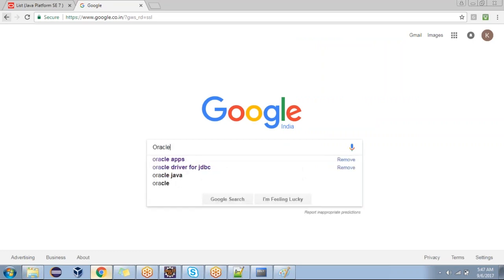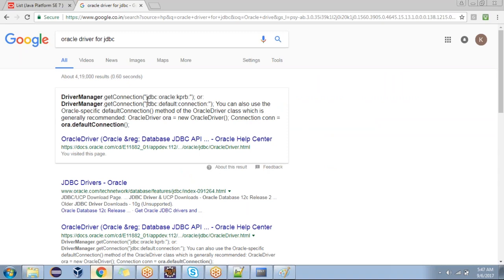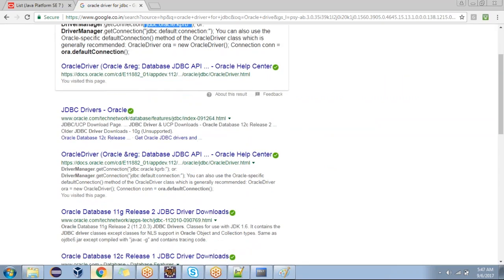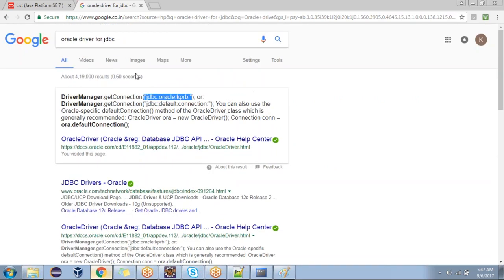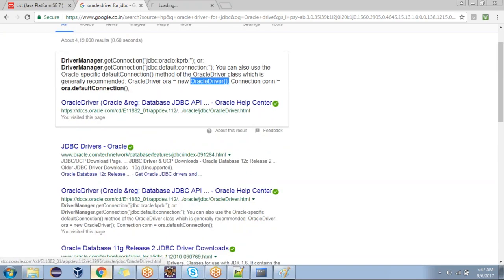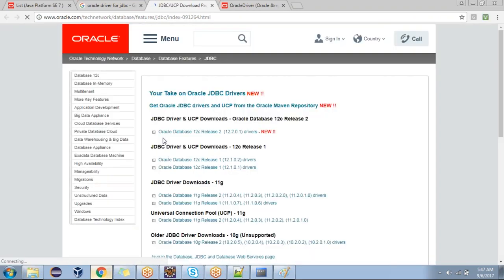If you want to know about that, just type OracleDriver for JDBC here. Are you able to see the driver name? Where is that? Are you able to see the OracleDriver class? It's going to take it by default. It's cleaning the software, one minute.